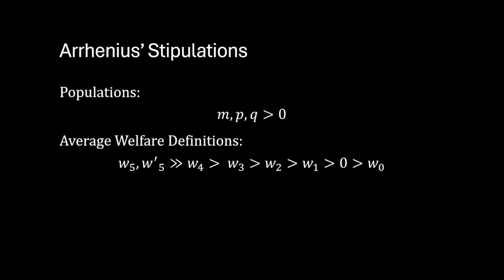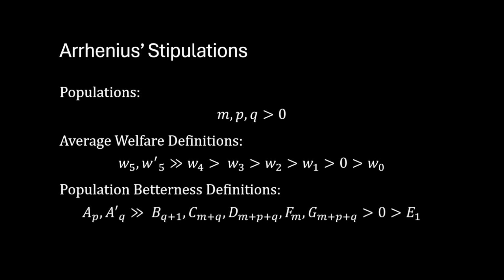So W5 through W0 are average welfares of populations. And he stipulates that there are population betterness relations in these different populations. So AP through E1 are representative of the population betterness of different populations.